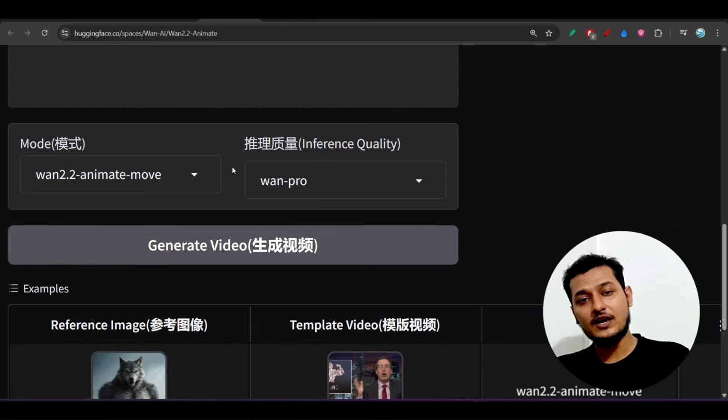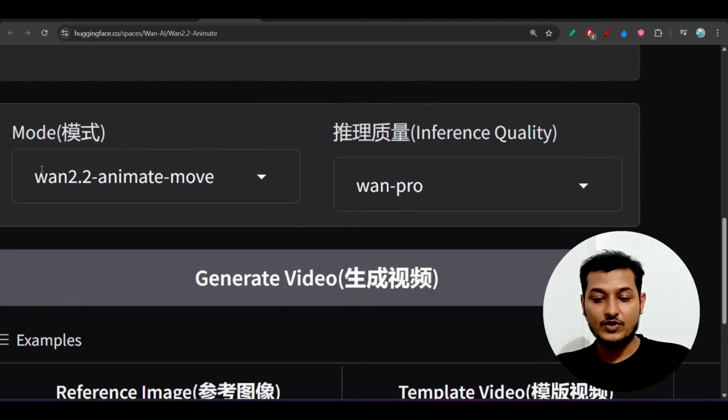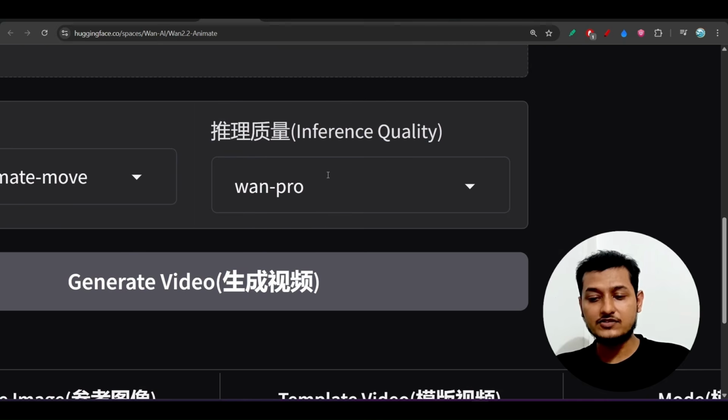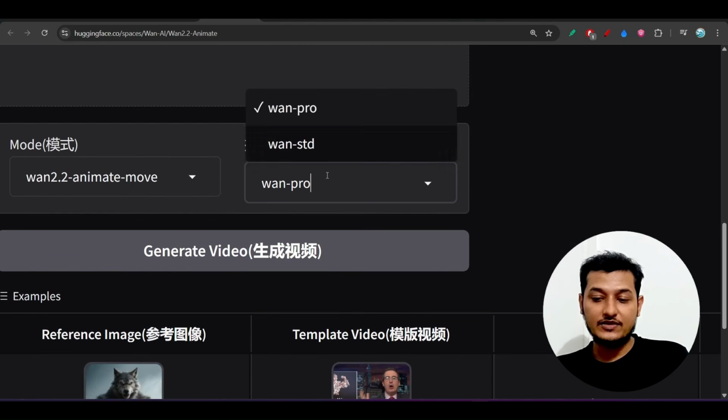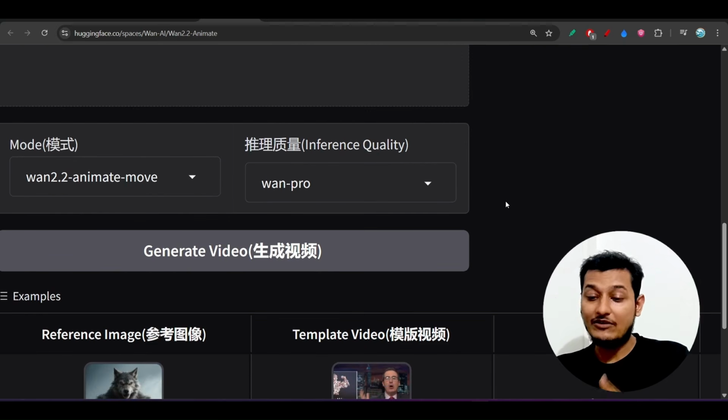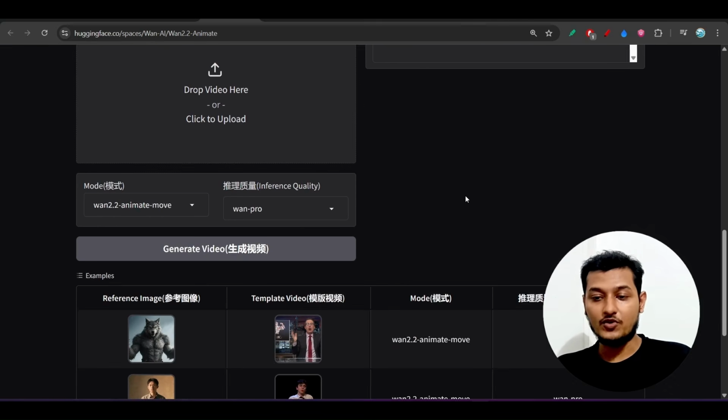So after uploading the image and video, click on generate video and keep the model as Wan2.2 Animate Move, and the inference quality as 1 Pro. You can try 1 STD also, but I recommend you select 1 Pro only.